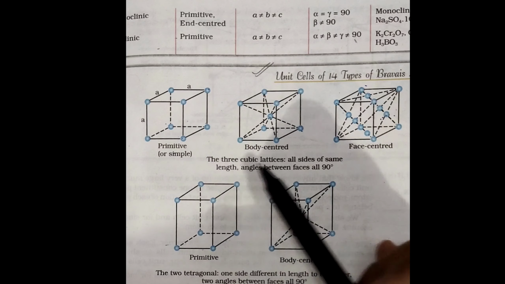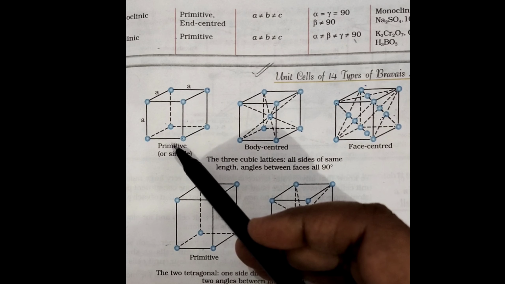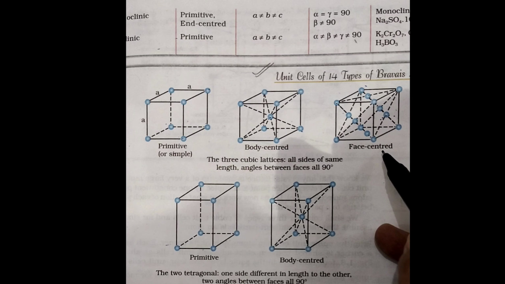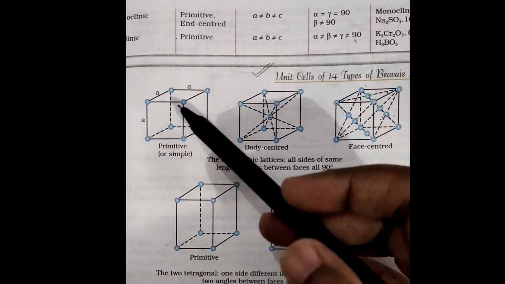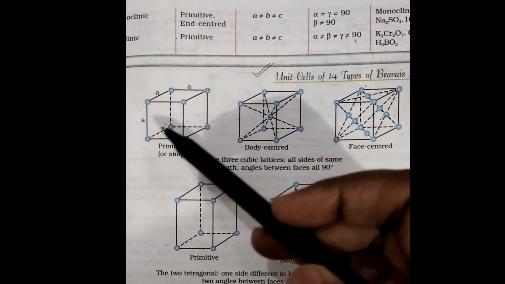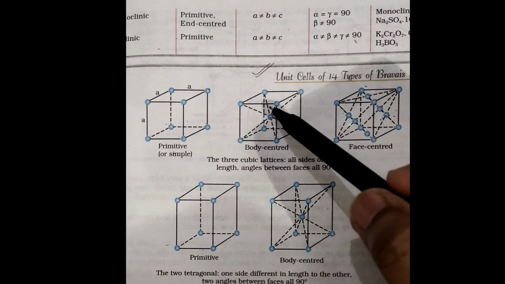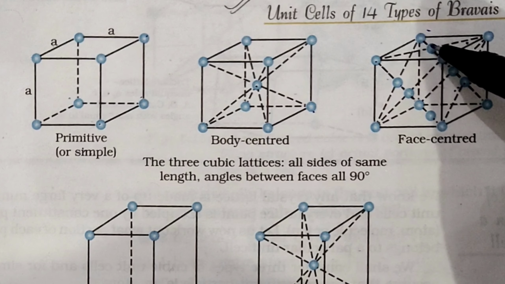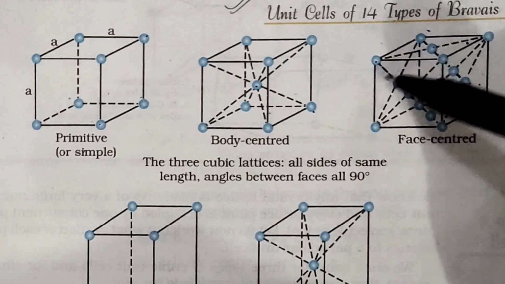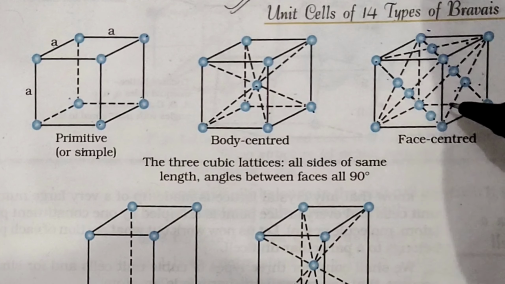The cubic unit cell is found in the types primitive, body centered and face centered. Primitive is a cubic unit cell in which the atoms are present only at the corners, and body centered, in which an atom is present at the center of the body of the unit cell. In face centered, it is present at the center of the faces in the unit cell.